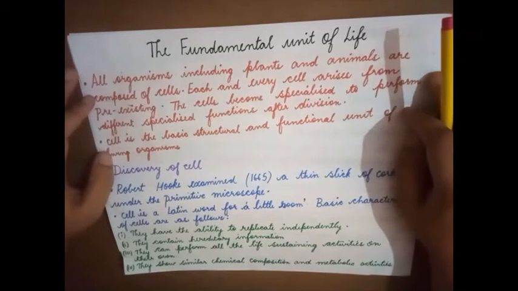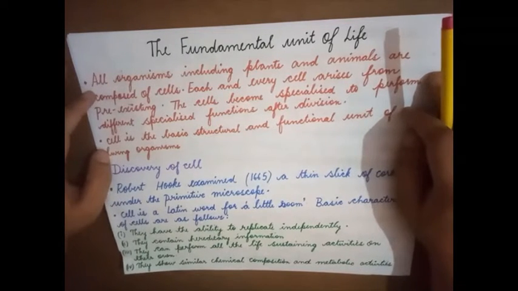Every living organism starts off its life from a single cell. Even in human beings, we know a zygote is formed. A zygote is nothing but a single cell. It is the zygote that divides further and new cells are formed. So we see over here that cells are arising from pre-existing cells.